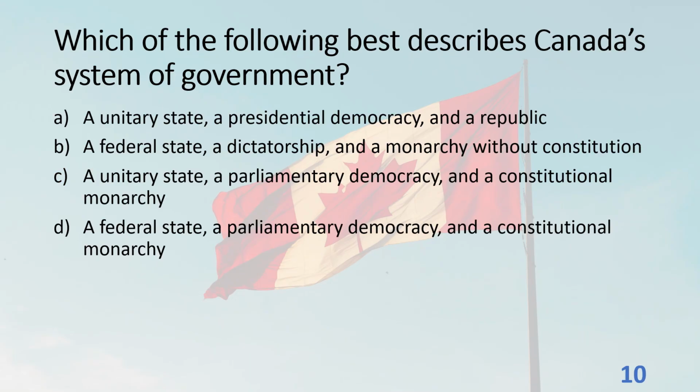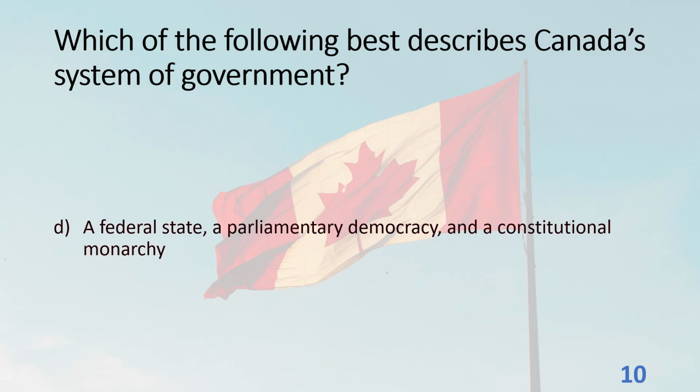Hockey. Which of the following best describes Canada's system of government? A. A unitary state, a presidential democracy, and a republic. B. A federal state, a dictatorship, and a monarchy without constitution. C. A unitary state, a parliamentary democracy, and a constitutional monarchy. D. A federal state, a parliamentary democracy, and a constitutional monarchy. The answer is D. A federal state, a parliamentary democracy, and a constitutional monarchy.